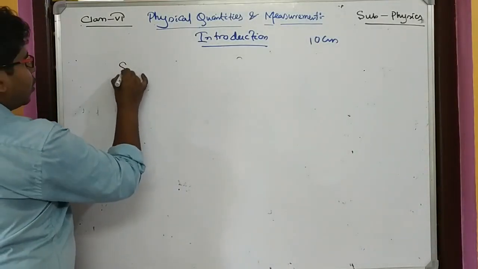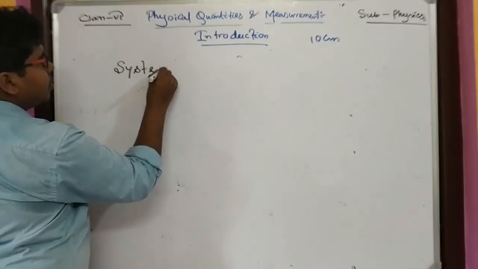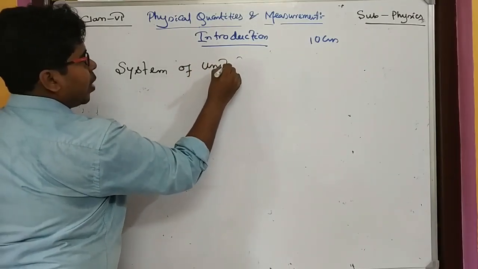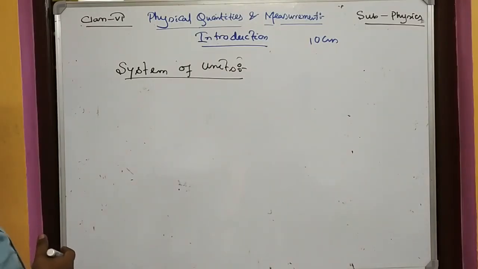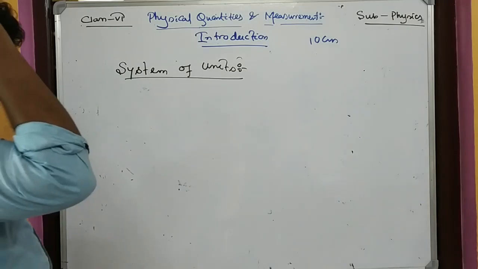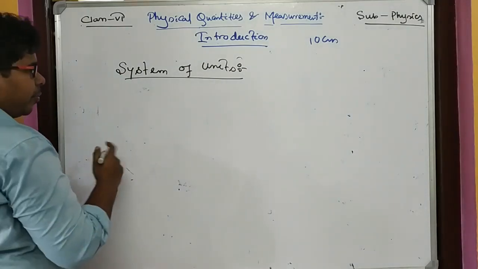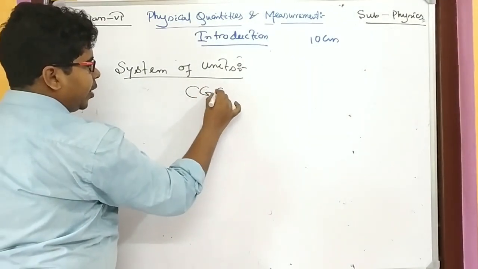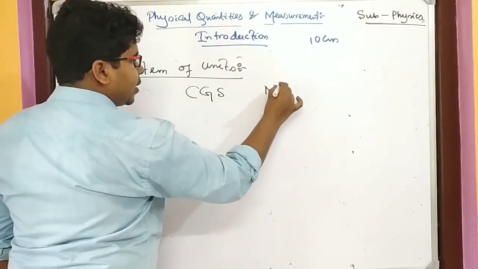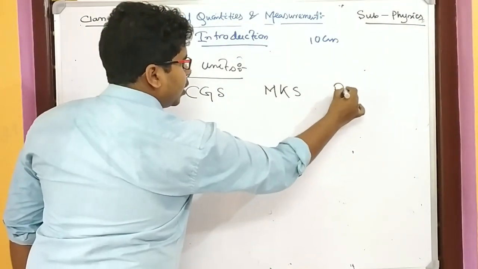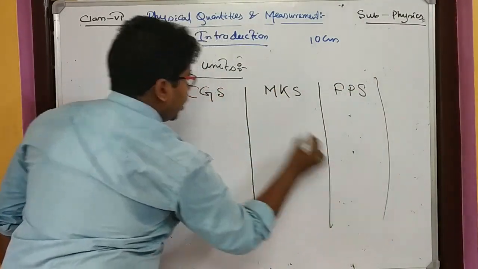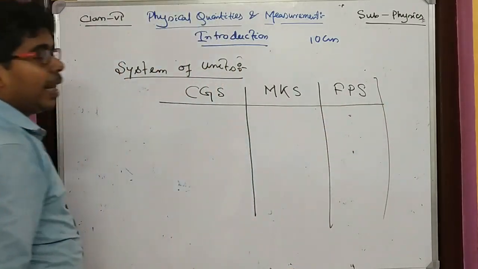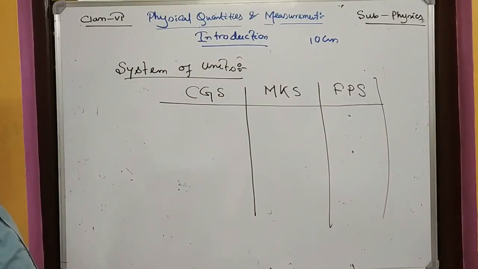So here you have to learn system of units. I have told already there are several unit systems, but as standard we have taken 3 unit systems. One is known as CGS, another is known as MKS, and another is known as FPS. CGS, what does it mean?